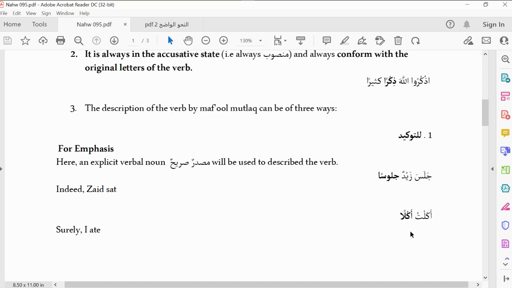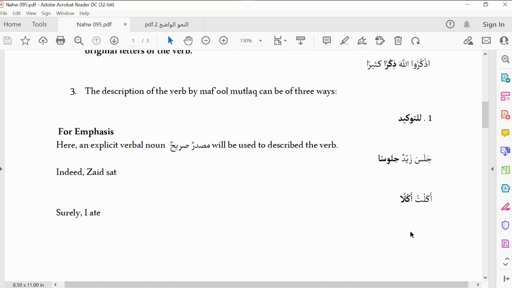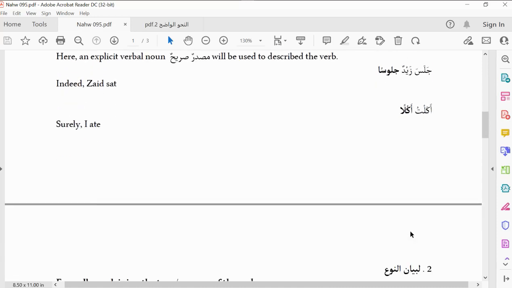So when you see the masdar of the verb used in a nasb state, and there is no other information added to it, that is for tawkid. Do we get it now? So that is that. We can give more examples, like Zaidun and others, and how many more you know.